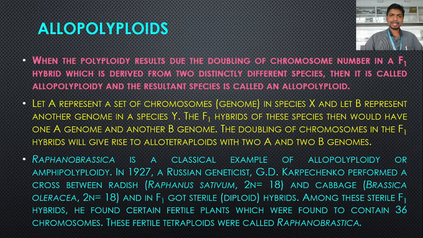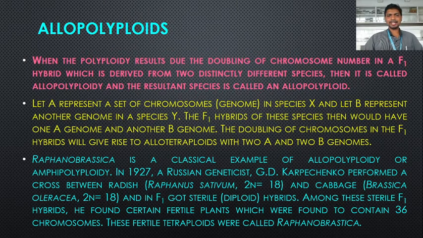These are 2 distinctly different species, and the F1 was sterile, that is, a diploid hybrid. Among these sterile F1 hybrids, he found certain fertile plants which were found to contain 36 chromosomes, and these fertile tetraploids were called Raphanobrassica. So Raphanobrassica is an example of allopolyploidy or amphipolyploidy.